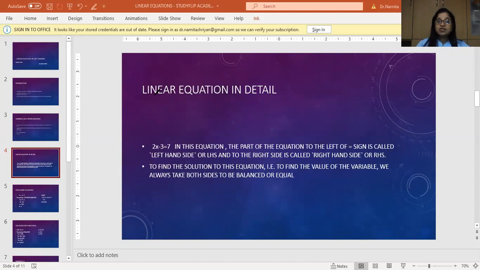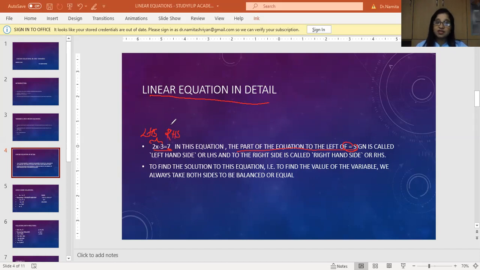Now let us learn more about linear equations in detail. The same equation, 2x minus 3 equals 7. In this equation, there is a part to the left-hand side of the equal to sign. I will call it the left-hand side or the LHS. Similarly, I have some number to the right-hand side of this equal to sign. I will call it the right-hand side or RHS.